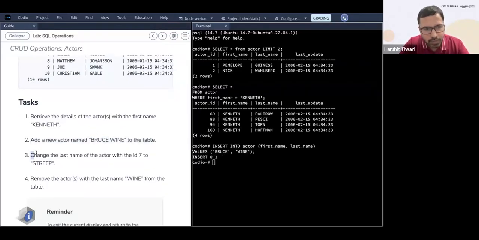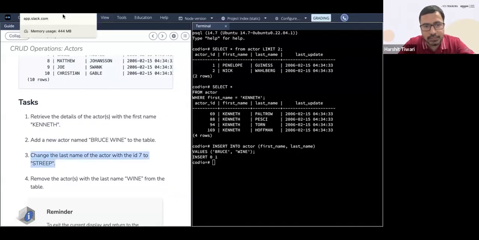So the third one is: change the last name of the actor with ID 7 to Streep. You want to change the last name of the actor with ID 7 to Streep, so you need to update. That's the keyword. Tell me for the third one, try the third one.